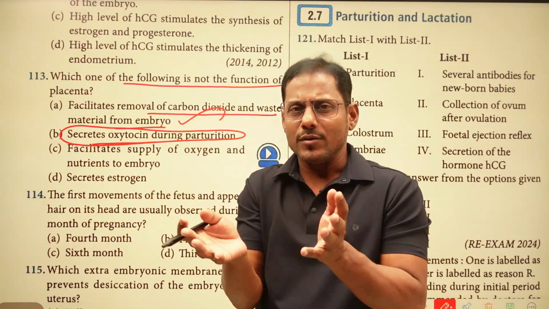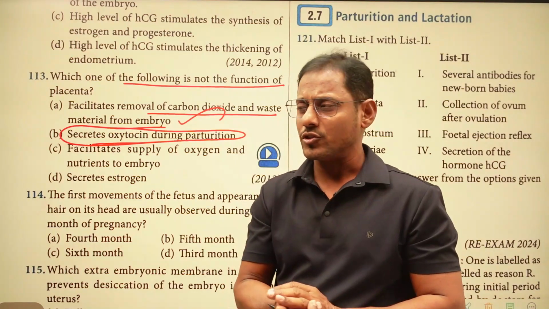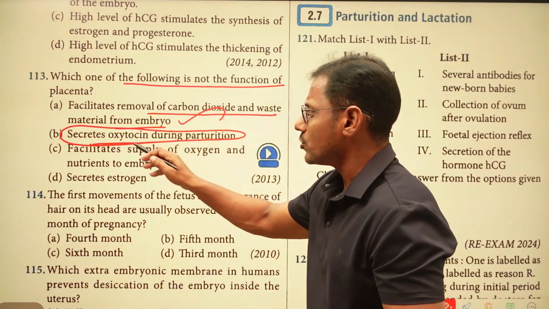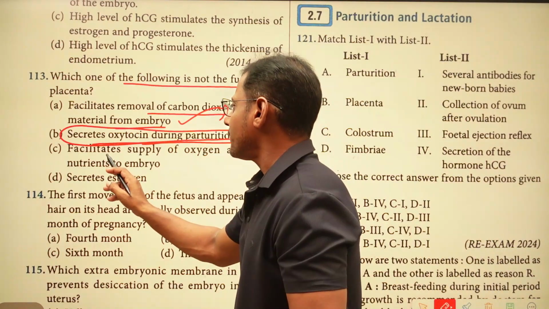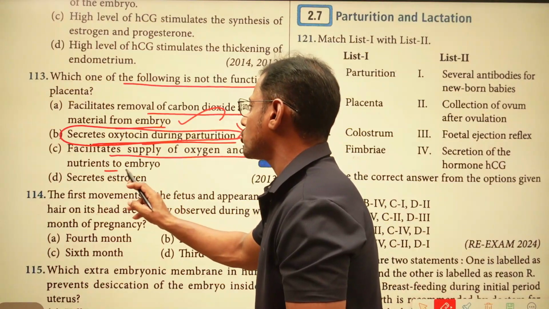So that is actually the neuroendocrine reflex, the parturition process. Now, the placenta secreting the oxytocin during parturition: this is the wrong option. And the placenta facilitates supply of oxygen and nutrients to the embryo.